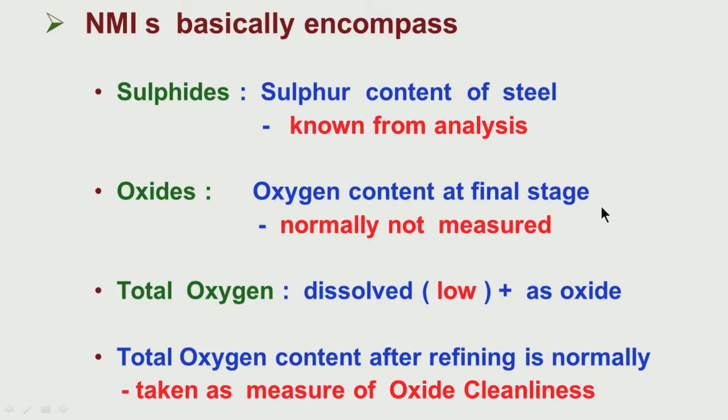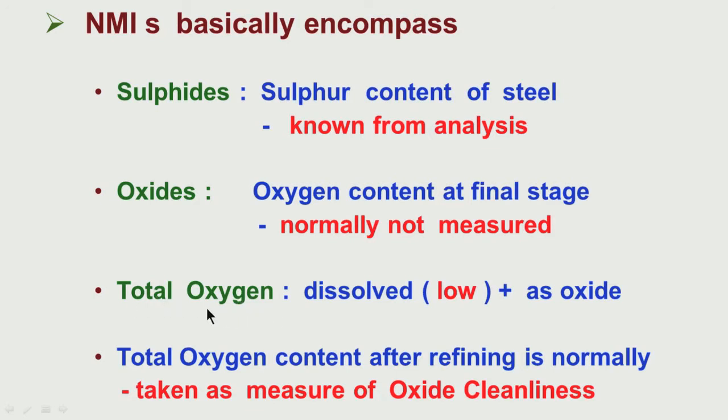the final stage. Normally, if it is beyond the solubility limit, there will be oxides. If the sulfur is beyond the solubility limit, there will be precipitation, formation of sulfides. Now, I have also talked about the total oxygen in steel.